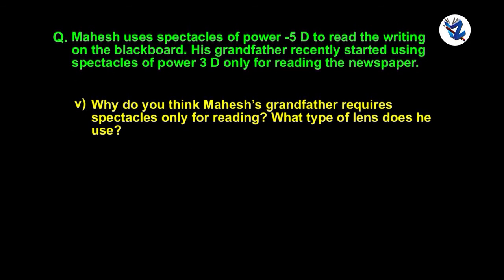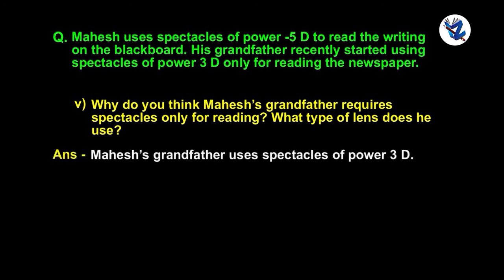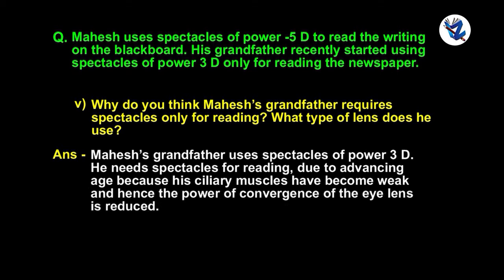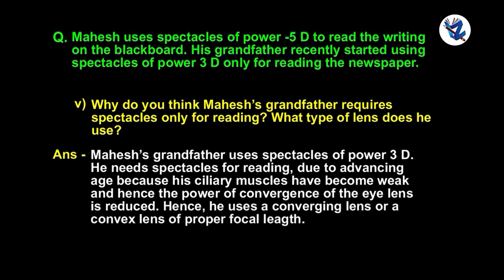What do you think, why does Mahesh's grandfather require spectacles only for reading? What type of lens does he use? Mahesh's grandfather uses spectacles of power 3D. He needs spectacles for reading due to advancing age because his ciliary muscles have become weak and hence the power of convergence of the eye lens is reduced. Hence he uses a converging lens or a convex lens of proper focal length.